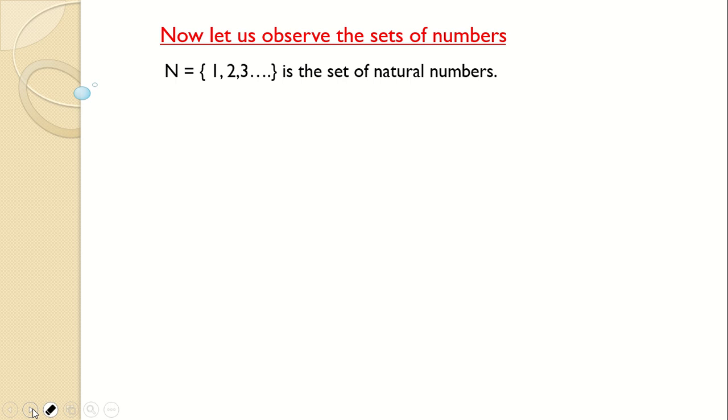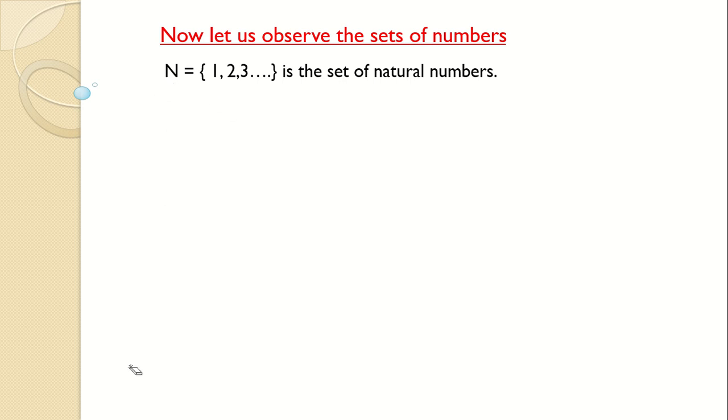What are natural numbers? Natural numbers are those basic numbers that we learn in the KG class. We start from 1, we don't start from 0, right, when we are in KG. So 1, 2, 3 and it goes on infinitely. Those are the set of natural numbers.